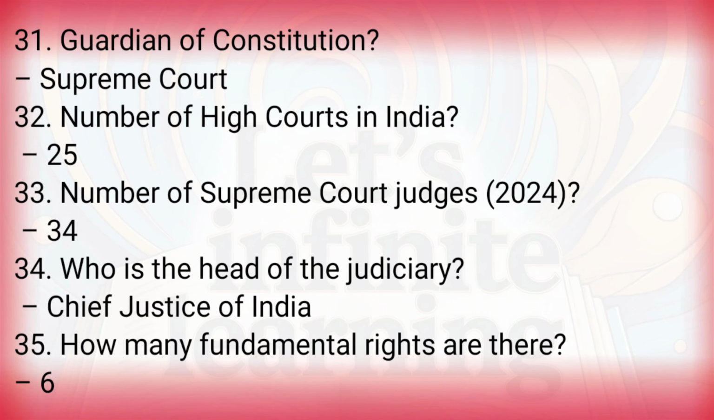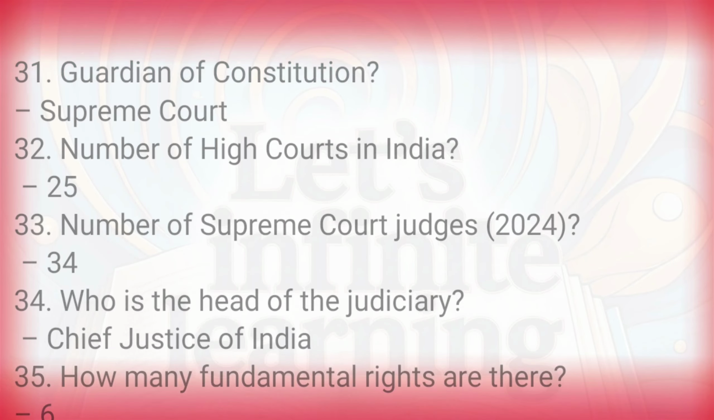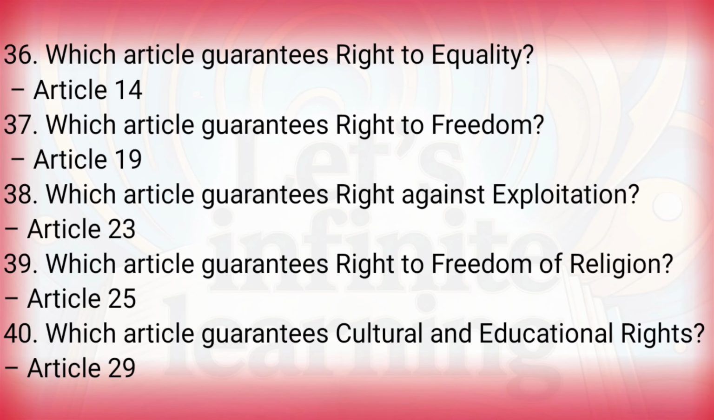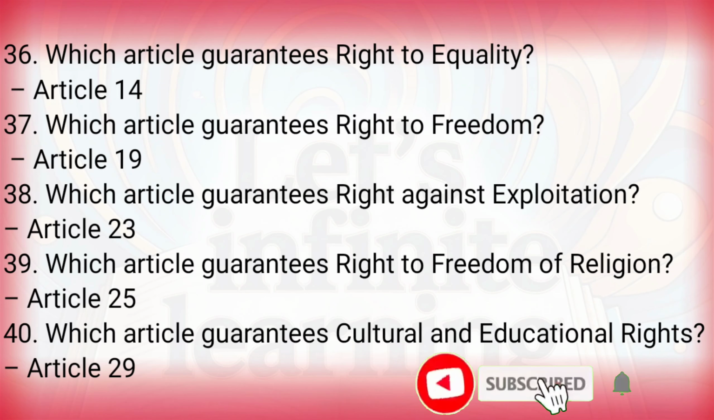Number of High Courts in India? 25. Number of Supreme Court judges? 34. Who is the head of the Judiciary? Chief Justice of India. How many fundamental rights are there? 6. Which article guarantees the right to equality? Article 14. Which article guarantees the right to freedom? Article 19. Which article guarantees the right against exploitation?